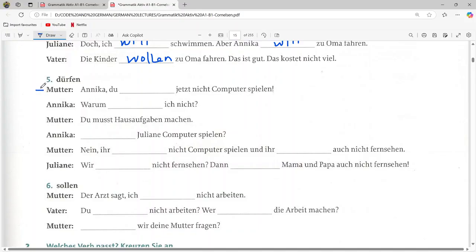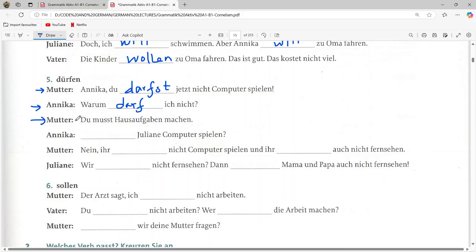Mutter is saying, Annika, du. For du we have seen that it is darfst. So "Annika, du darfst jetzt nicht Computer spielen." So Annika, you are not allowed to play computer now. Annika is saying warum. So ich is here. "Warum darf ich nicht?" Why am I not allowed?